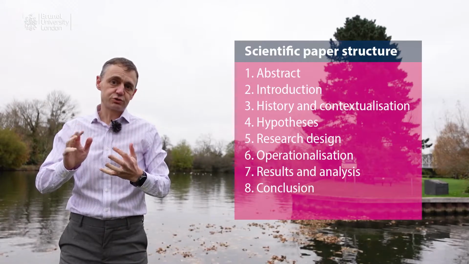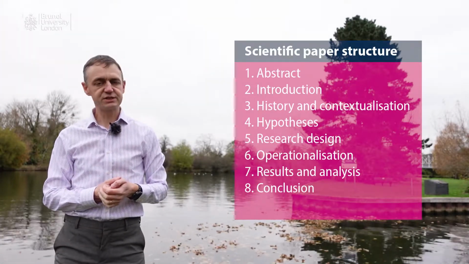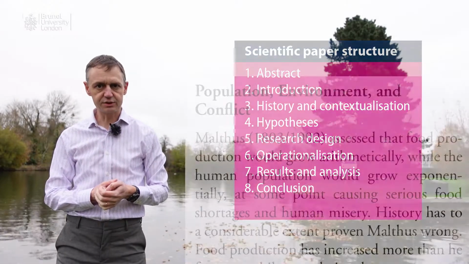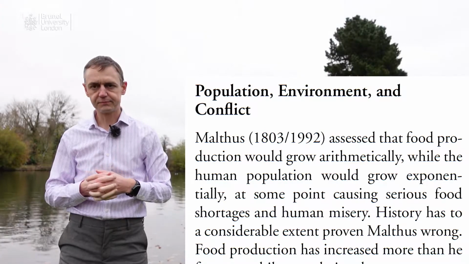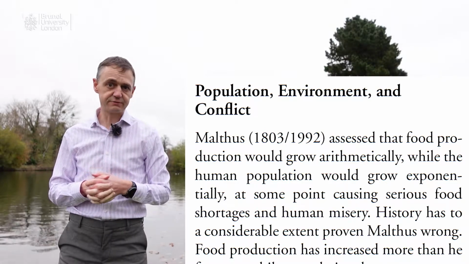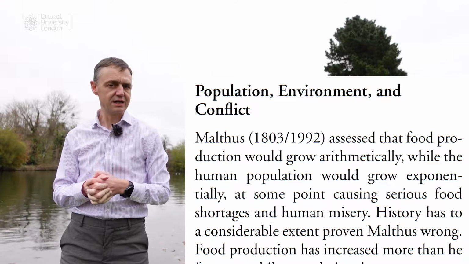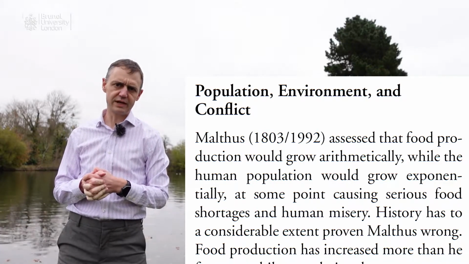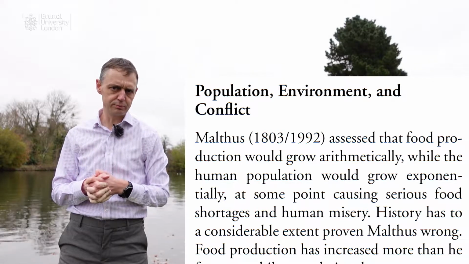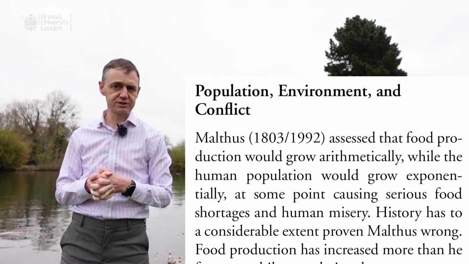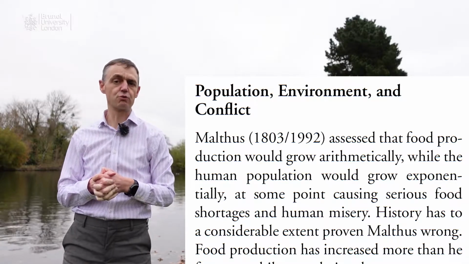Now, back to the structure. After the introduction, we have some history and contextualization. So, as the article says, we're looking at population, environment, and conflict. Malthus assessed that food production would grow arithmetically, while the human population would grow exponentially at some point, causing serious food shortages and human misery. History has, to a considerable extent, proven Malthus wrong.